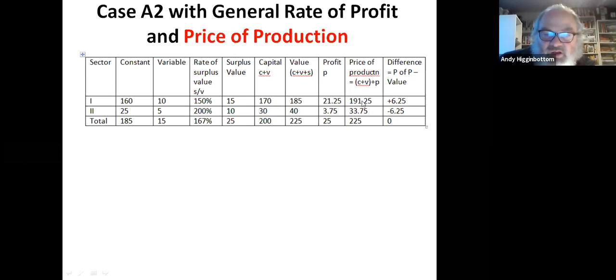So for the high composition capital sector, the price of production is higher than the simple value, and contrastingly, it's lower in the low composition sector. And this is what Marx posits as the mechanism of equalization of the rate of profit across the two sectors. So in this case, both sectors would get the same rate of profit, which would be 12.5%.